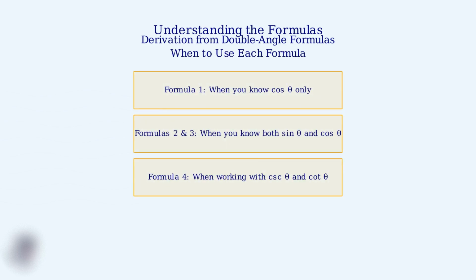The first formula is useful when you know the cosine of the full angle. The second and third forms are helpful when you have different combinations of sine and cosine values. Understanding when to use each formula is just as important as knowing how to derive them. The first formula is perfect when you only know the cosine of the full angle. The second and third formulas are most useful when you have both sine and cosine values. The fourth formula involving cosecant and cotangent is particularly helpful in certain calculus applications.